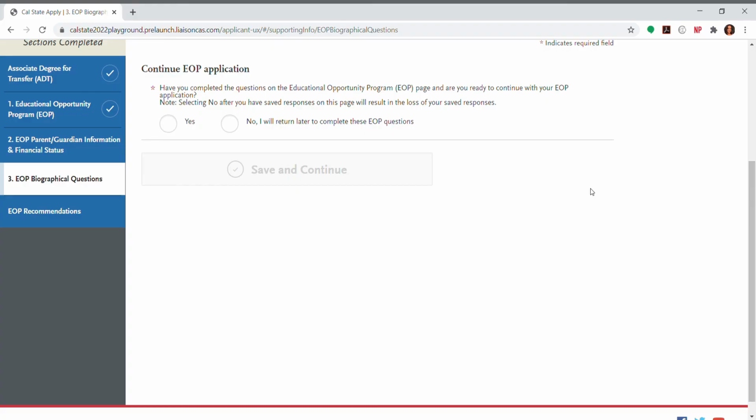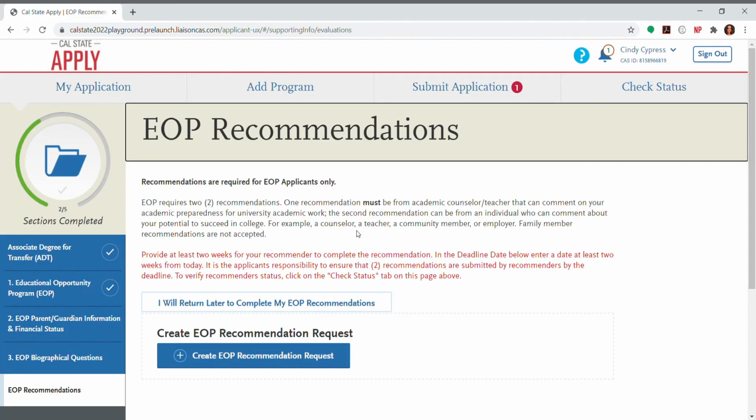And the final part of the EOP application is your EOP recommendations. You need to provide 2 letters of recommendations from people that can comment on your ability to succeed in college. This can be from an academic counselor or a teacher, and the second one can be from an individual, either being another counselor, another teacher, a community member, or employer. You just cannot have family members write recommendations for you.